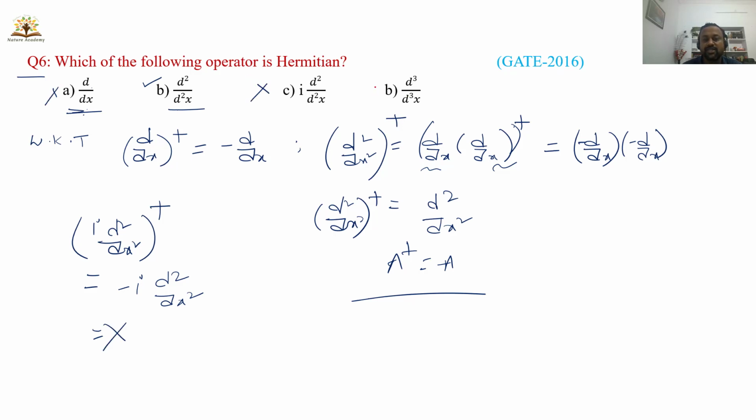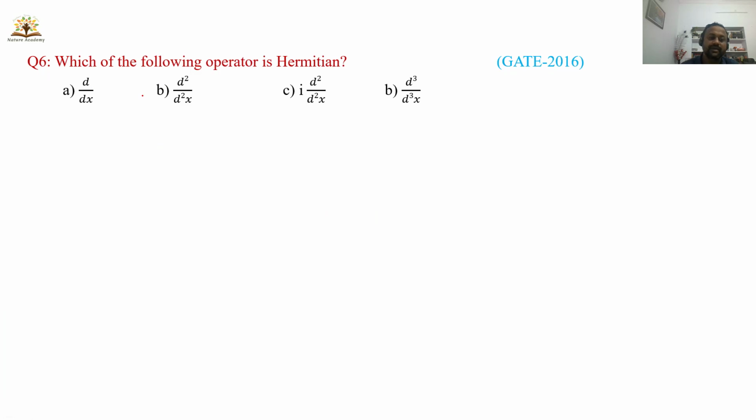So d cube by dx cube will not be a Hermitian operator, since you can write it like this: d by dx of d square by dx square. When you operate dagger on this one, you will get minus d by dx and d square by dx square. So you will get a minus sign here. This is also a skew Hermitian operator. So what is the correct option here? Option B is the right option.